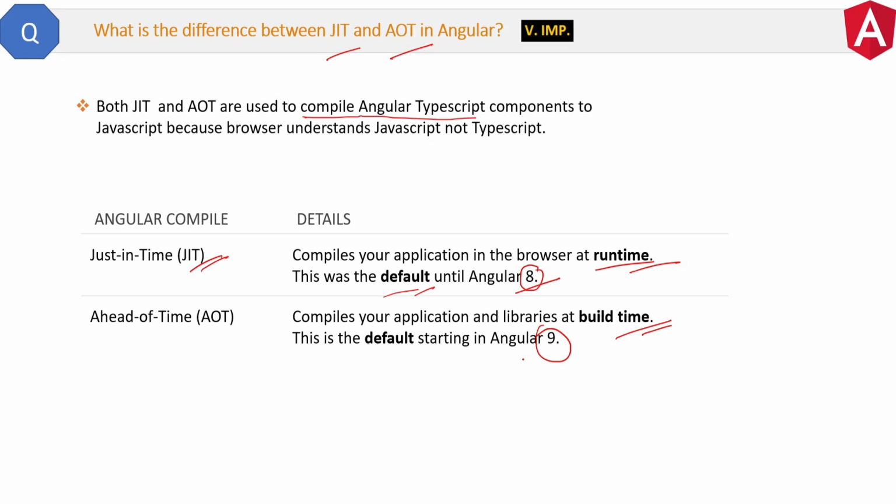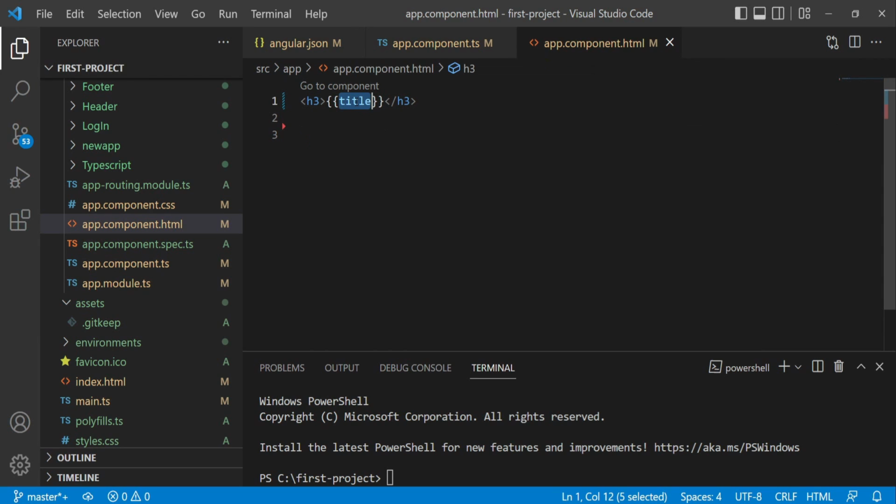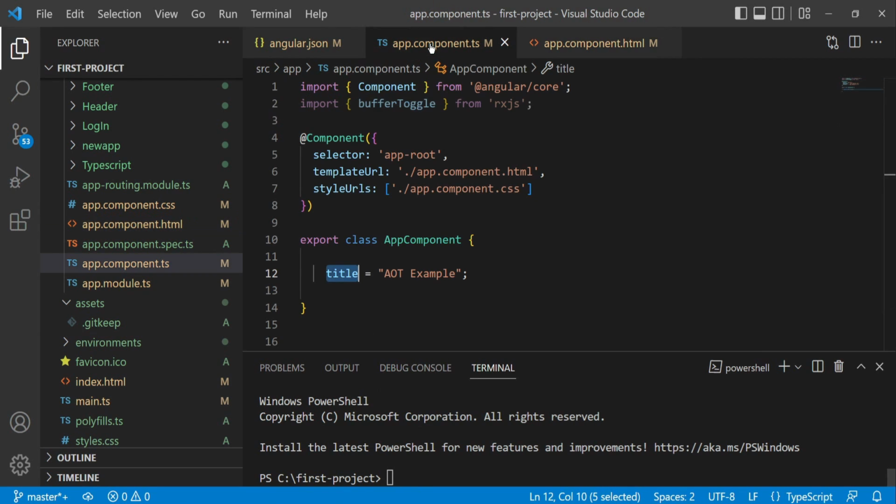Any application first builds and then it runs on the browser, or I can say first it is build and then run. Right now AOT is the default and preferred way for Angular compilation. Now let me show you the example that how JIT compiles at runtime and AOT compiles at build time. See, here in the Angular component we have this title field, and then we have this interpolation at HTML template file. Now in the component file I will comment this title field,